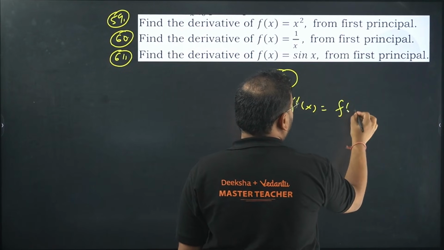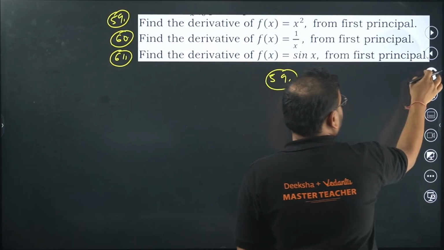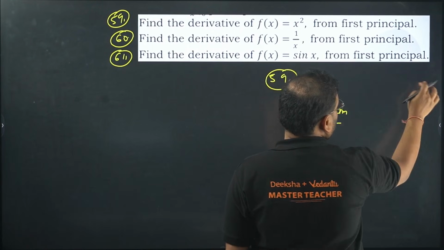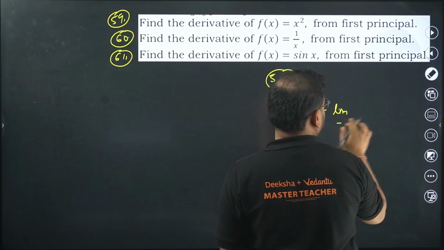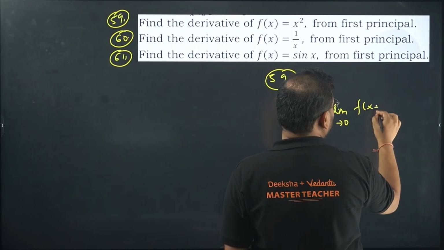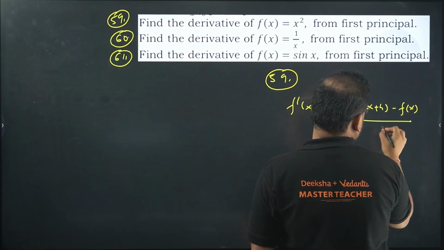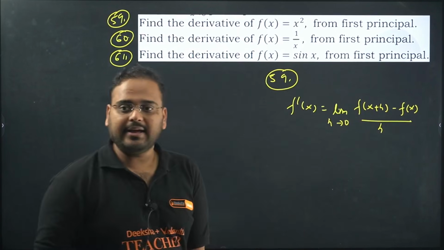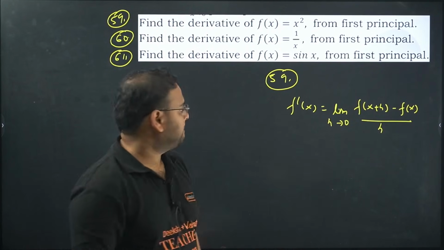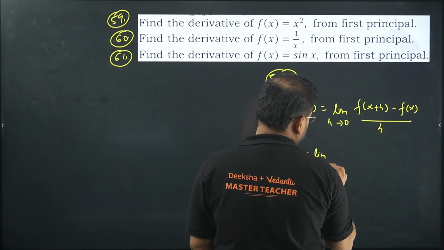Remember, f of x, excuse me, my bad. The limit of h tends to 0, f of x plus h minus f of x by h. This is my first principle understanding of the derivative. Check, limit h tends to 0.